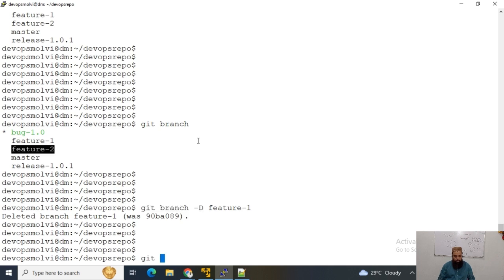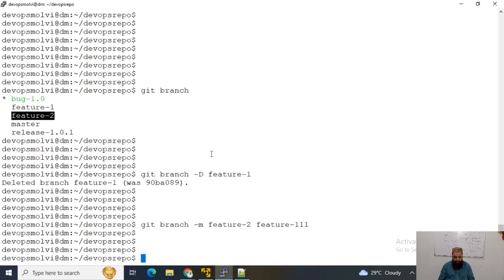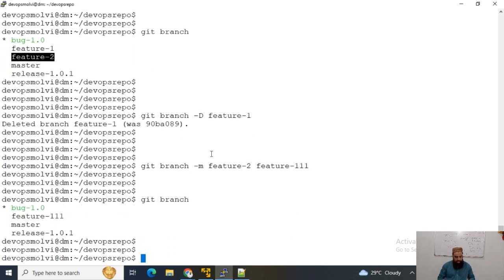For instance, if I want to rename this feature 2 branch, then I can use this command git branch minus m and feature 1 to feature 111. Now I can check git branch and you can see our feature 2 branch has been renamed to feature 111.